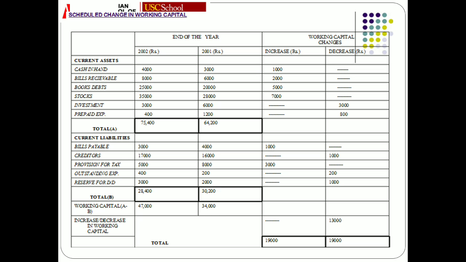Then we'll take the total of current assets minus the total of current liabilities, that is working capital. Now if you see the working capital, in the previous year it was 34,000. In the current year it is 47,000. It means there is an increase of 19,000 in your working capital.